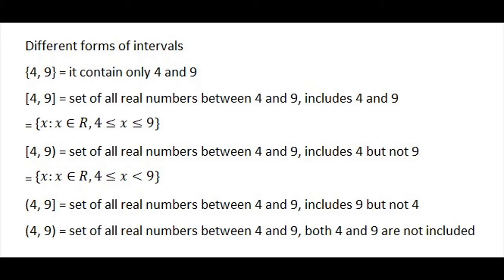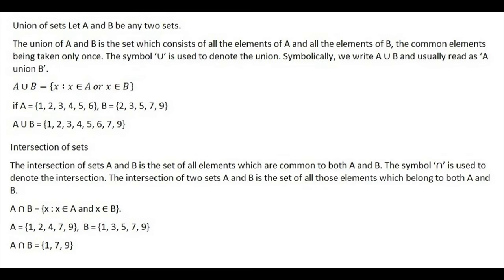How to use brackets in an appropriate way? If I write the set in flower brackets, {4, 9}, the set contains 2 elements, only 4 and 9. If I use closed brackets [4, 9], it is the set of all real numbers between 4 and 9, including 4 and 9. Symbolically, the set of x such that x belongs to the real numbers, 4 less than or equal to x less than or equal to 9. If you put an open bracket on 9, all real numbers are included, including 4 but not including 9. Wherever the open curved bracket comes, that end is not included at all.